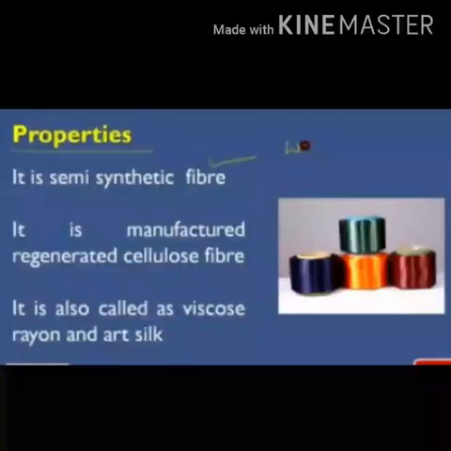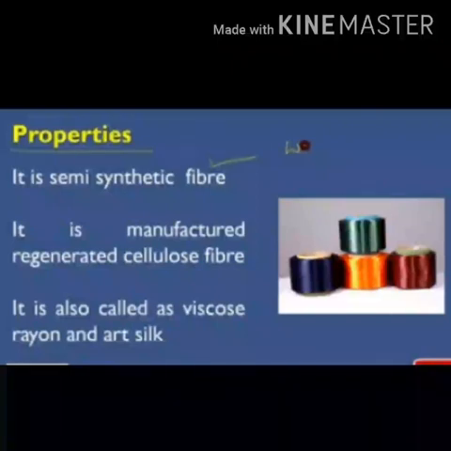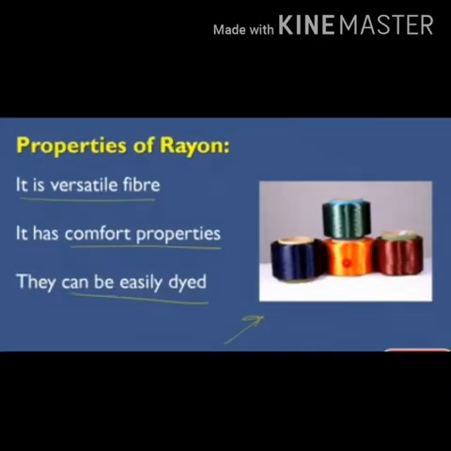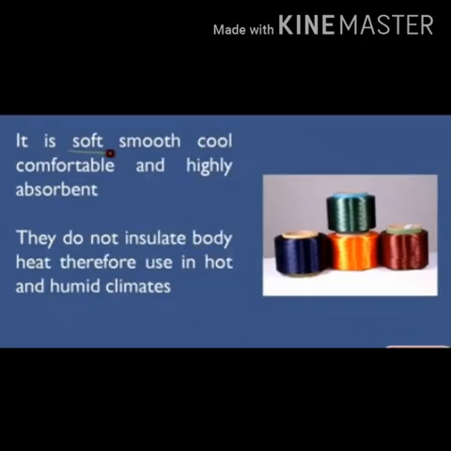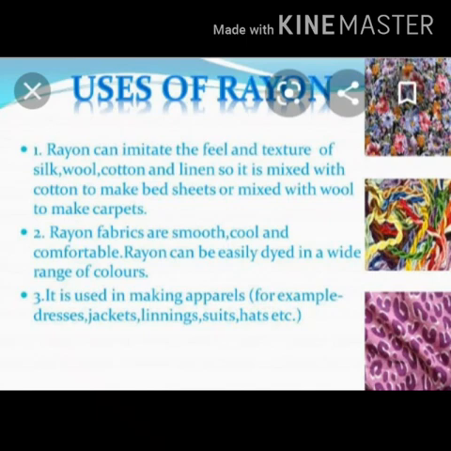The properties of rayon: it is a semi-synthetic fiber, a manufactured regenerated cellulose fiber, also called viscose rayon and art silk. It is a versatile fiber with comfort properties. It can be easily dyed, so we can get various colors. It is soft, smooth, cool, comfortable and highly absorbent. It does not insulate body heat, so it can be used in humid, hot climates.